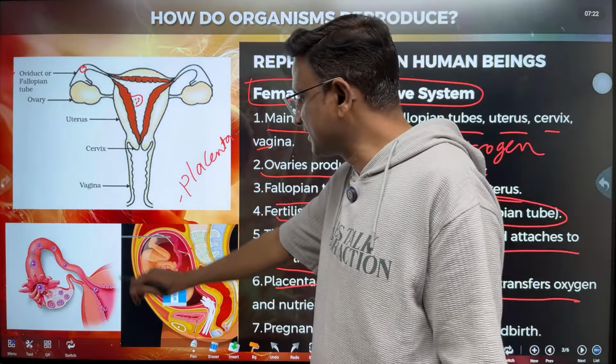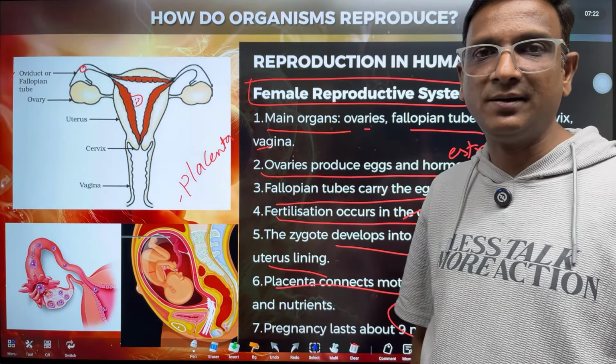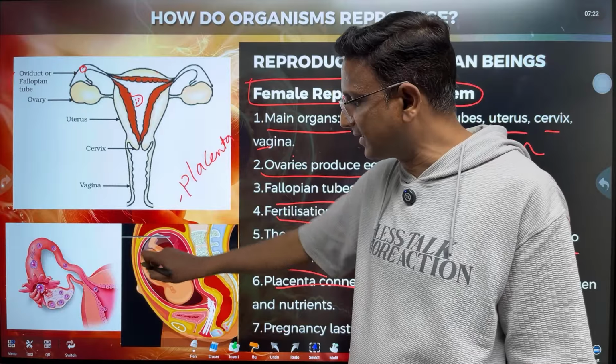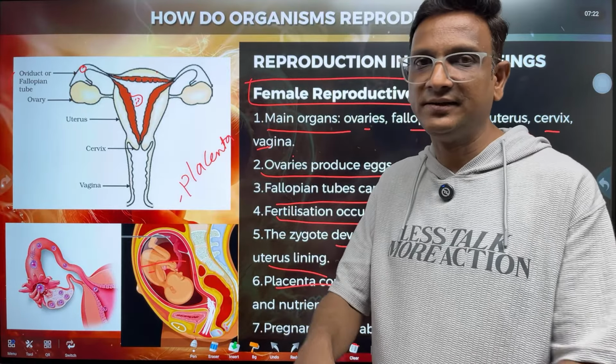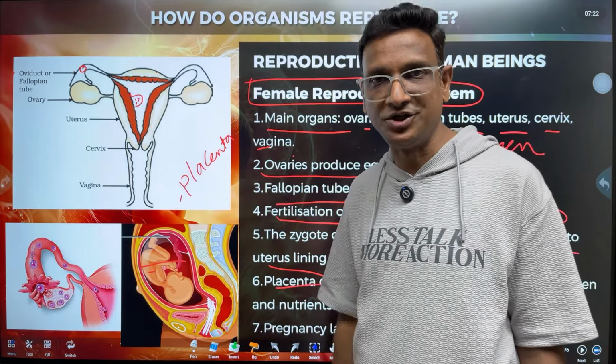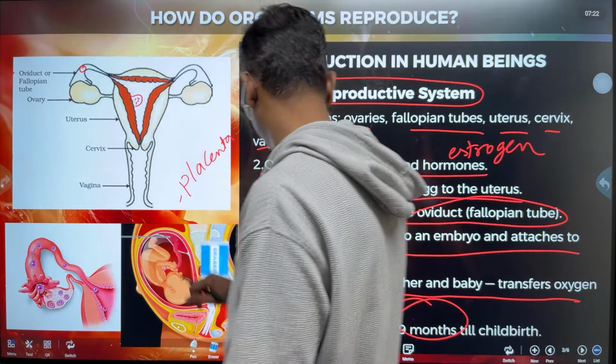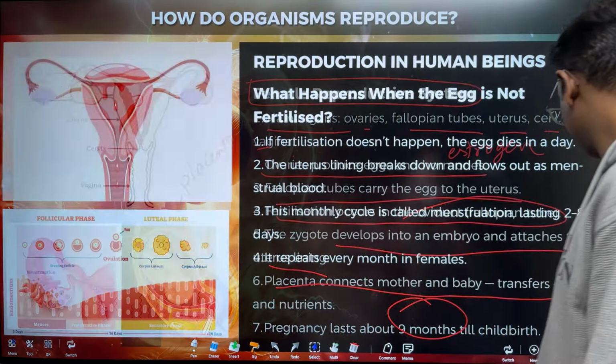So that is natural birth. But sometimes if the mother is not able to give natural birth, they cut the uterus, C-section, they take out the baby. That is cesarean operation. Okay, right. Now let us go to the next one.